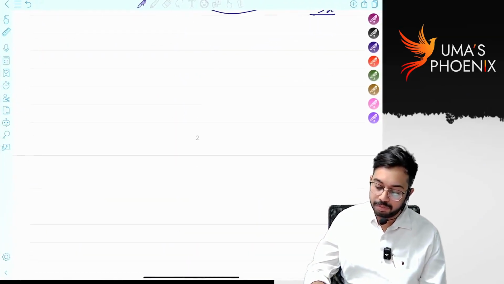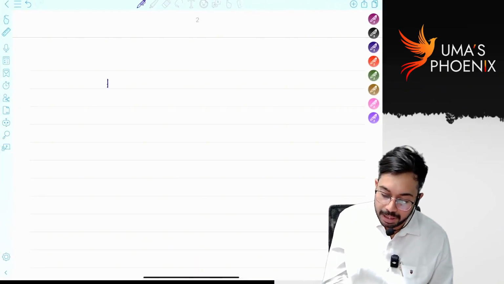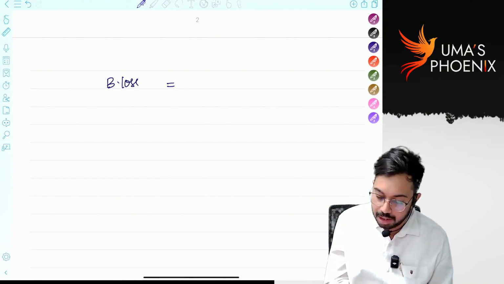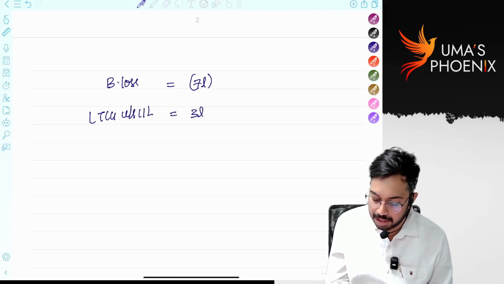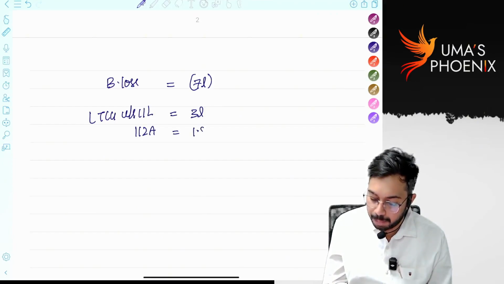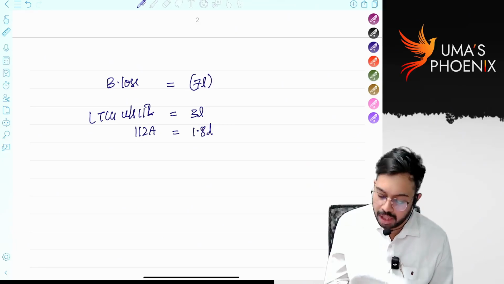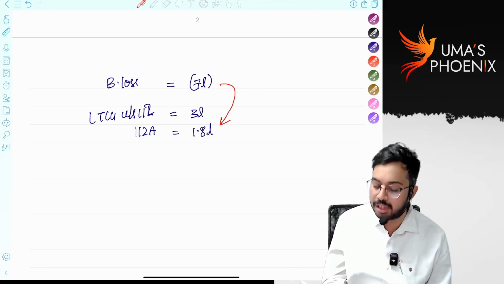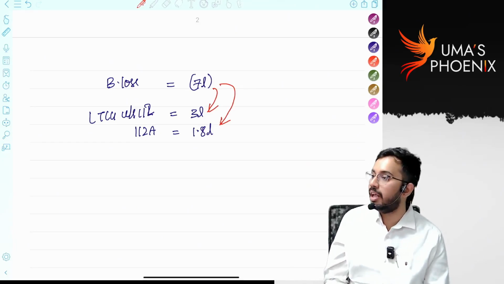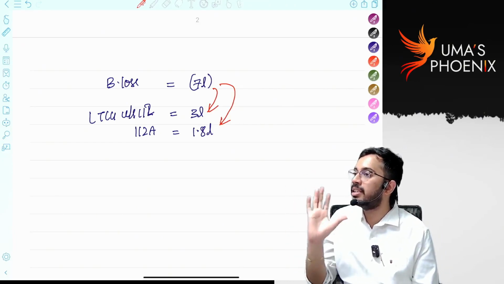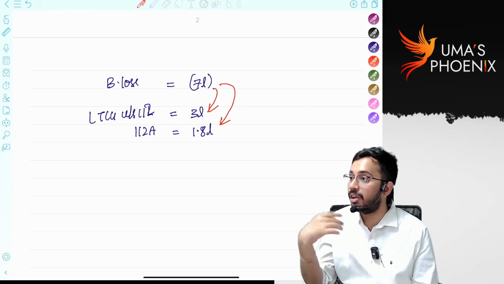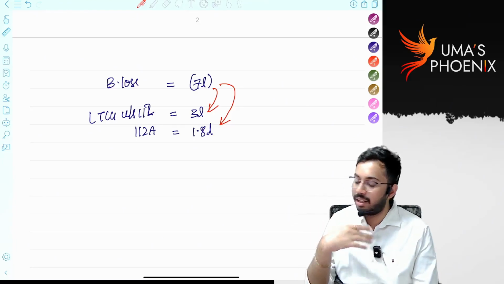Let's say you have business loss of 7 lakhs. There is long-term capital gain under section 112, 3 lakhs, and 112A, 1.8 lakhs. Now it is up to you whether you will set off against 112 first or 112A first. That means the order of priority to do interhead set off is up to the benefit of the assessee. Is it clear? Next.